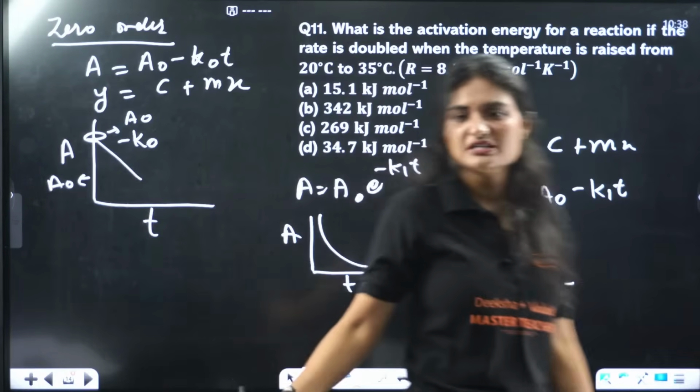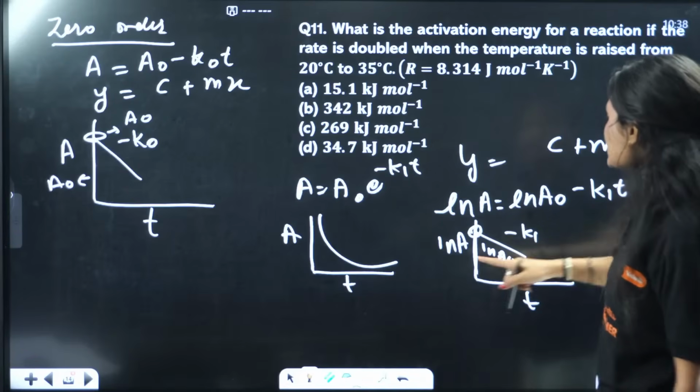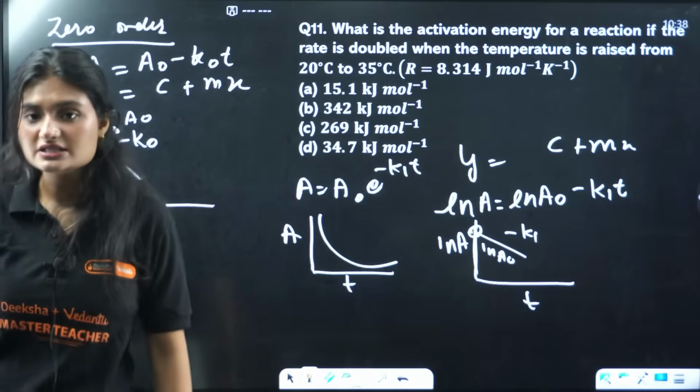Mostly a straight line, but for zero order the graph is a versus t. For first order the graph is ln of a versus t.